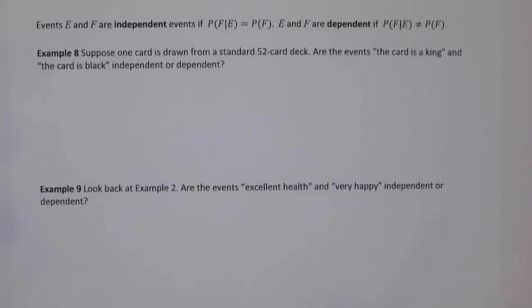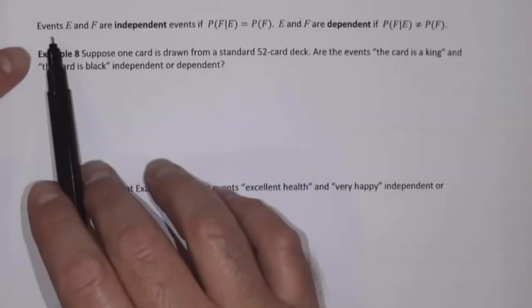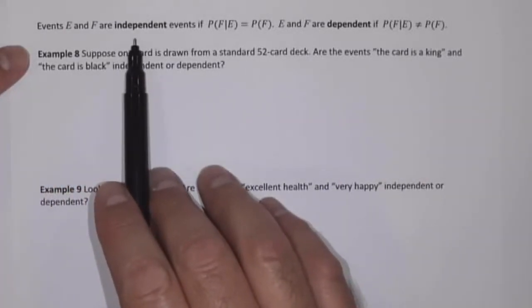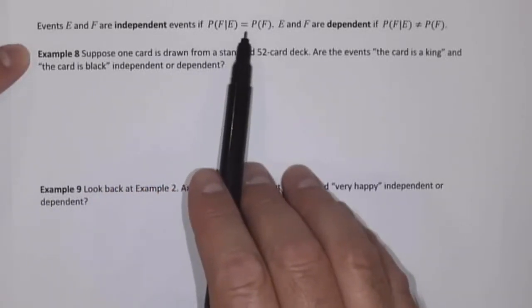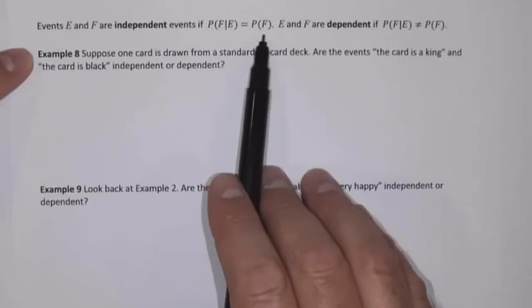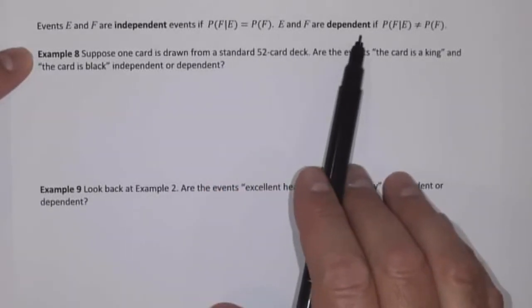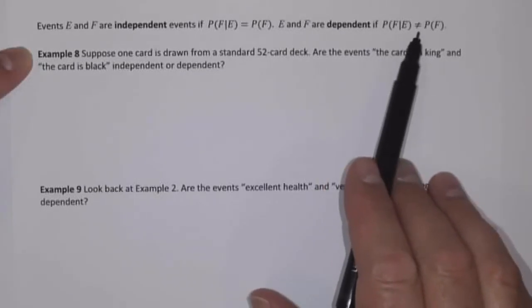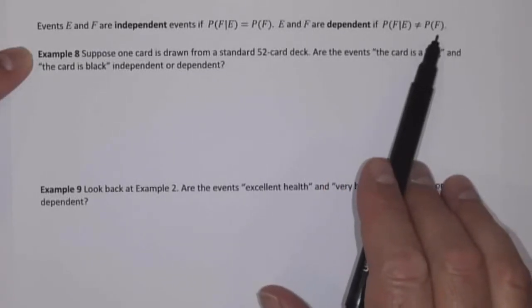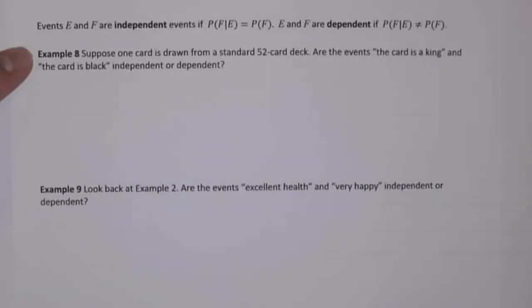So we have one last concept to discuss, and that is the concept of independence versus dependence. Events E and F are independent events if the probability of F given E equals the probability of F. E and F are dependent events if the probability of F given E does not equal the probability of F. So we have two examples that deal with this concept of independence versus dependence.